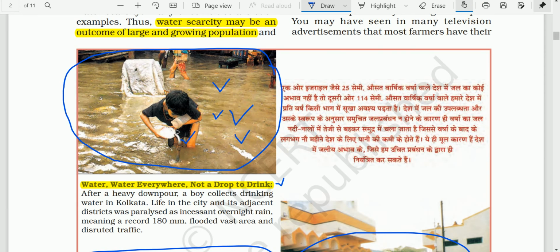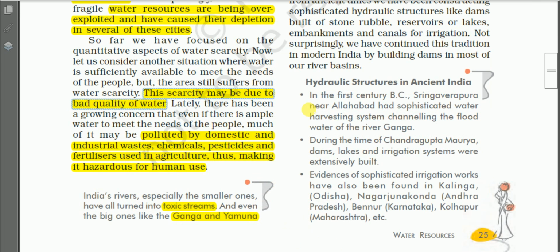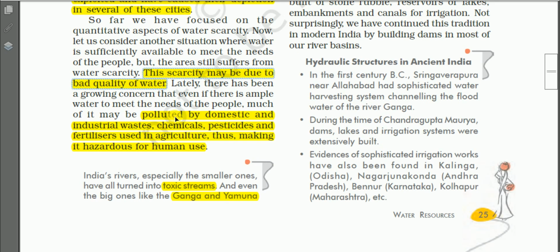Not only the flood water, even the groundwater is also polluted. Then river water is polluted. Lake water is polluted. And when water is polluted, it is not fit for human use, as you know. Okay, thus it is also mentioned here.